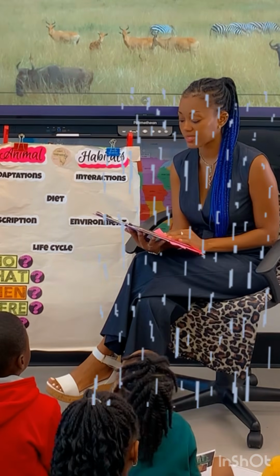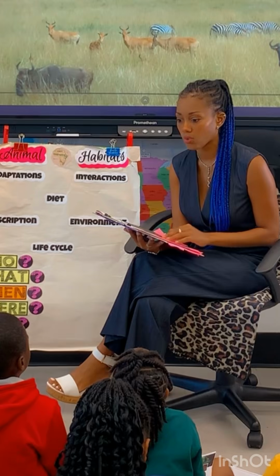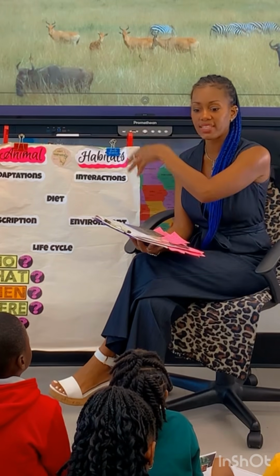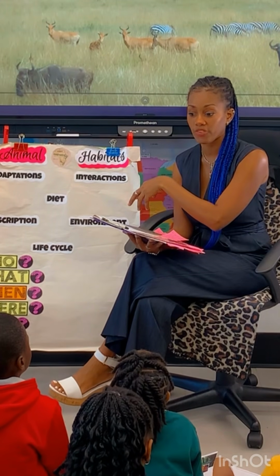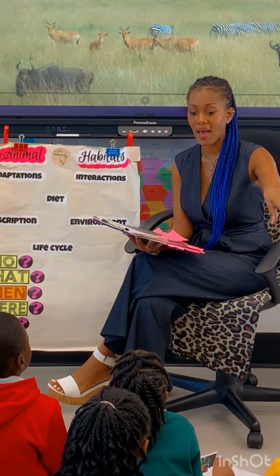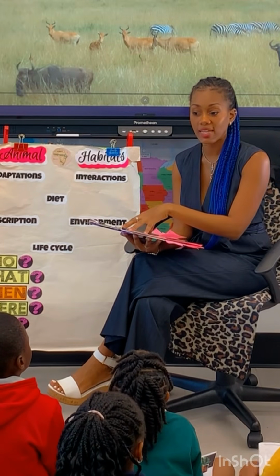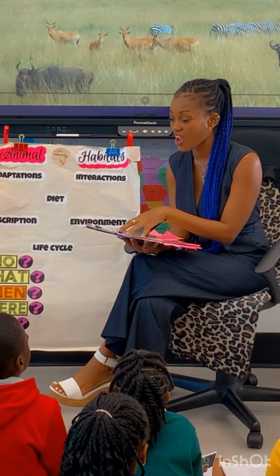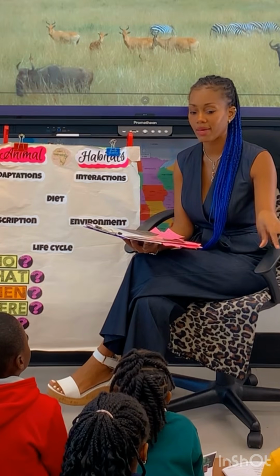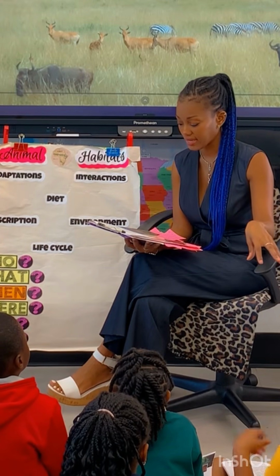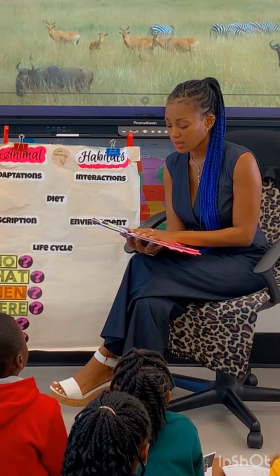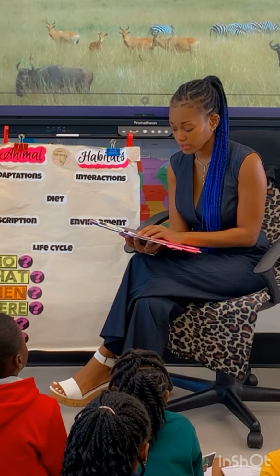Very good. And when they leave, where are they going to get? Very good. When the rain comes, it says it allows new grass to grow. So obviously, when these animals are away in a different environment, by the time they come back, the rainy season has allowed the grass to grow in their environment. So now they can come back and get the food and water that they need. There is also a lot of rainwater to drink.